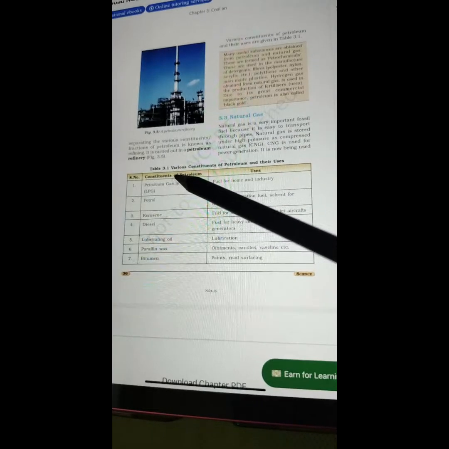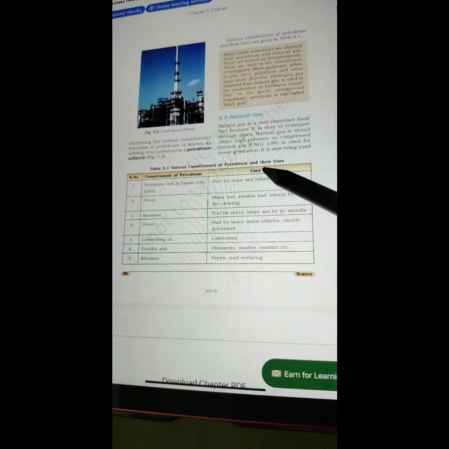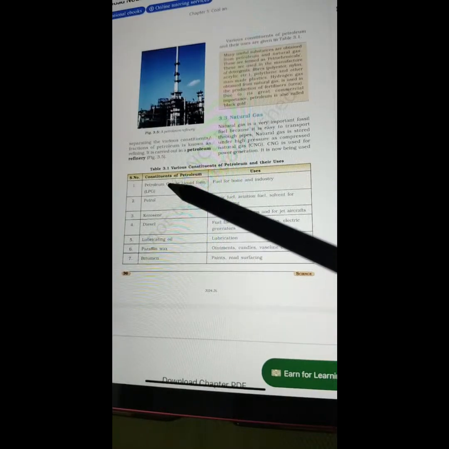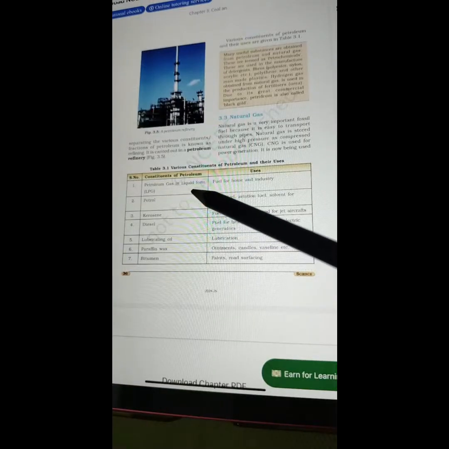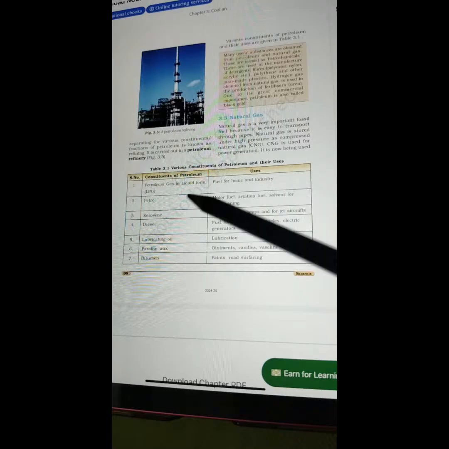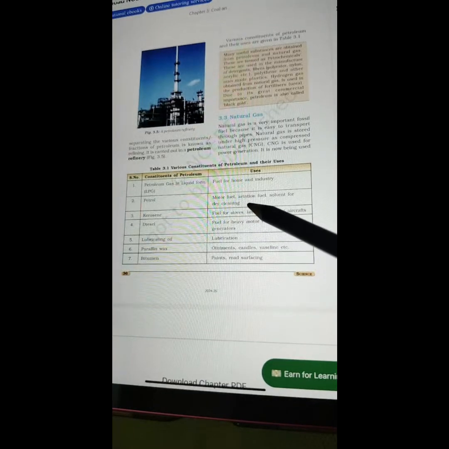So in table 3.3, various constituents of petroleum and their uses are given. The constituents of petroleum are petroleum gas, which in liquid form is LPG. It is a fuel for home and industry. Petrol is used as motor fuel, aviation fuel, and solvent for dry cleaning.